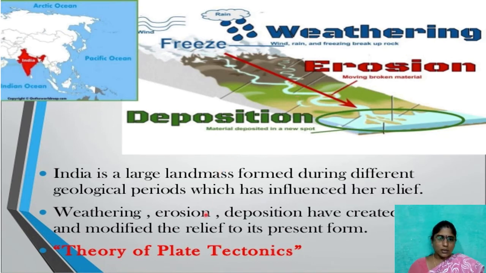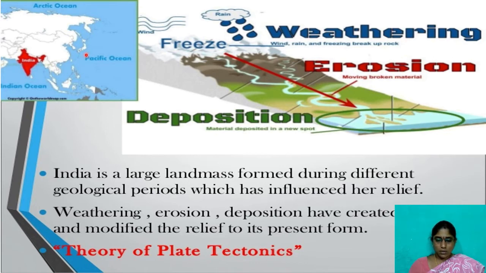As India is a large landmass formed during different geological periods, which has influenced her relief, weathering, erosion, deposition of the soil have created and modified the relief to its present form. What we are observing here, this is our India at present. So, thousands of years ago, what is the structure? Millions of years, not thousands?